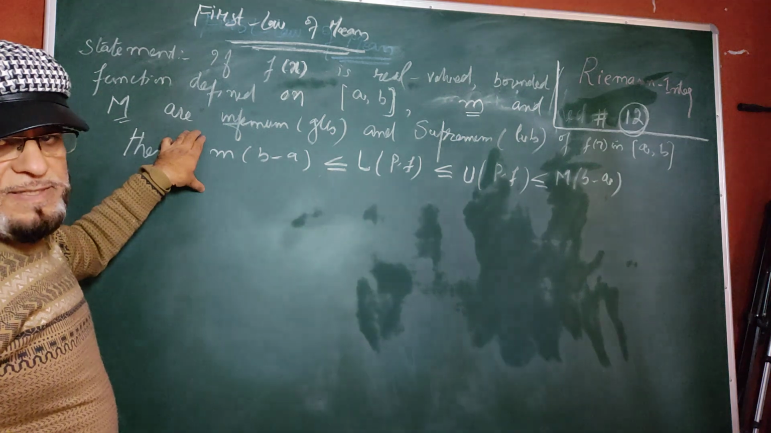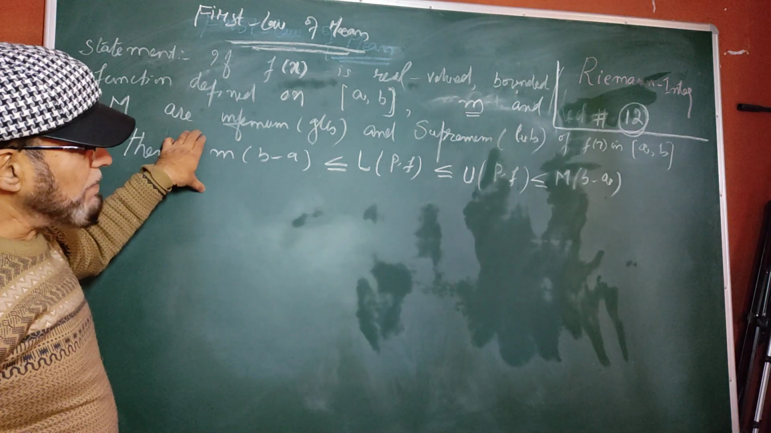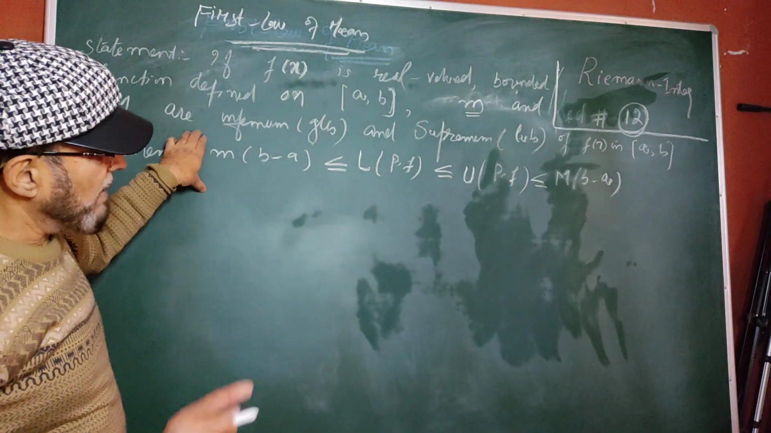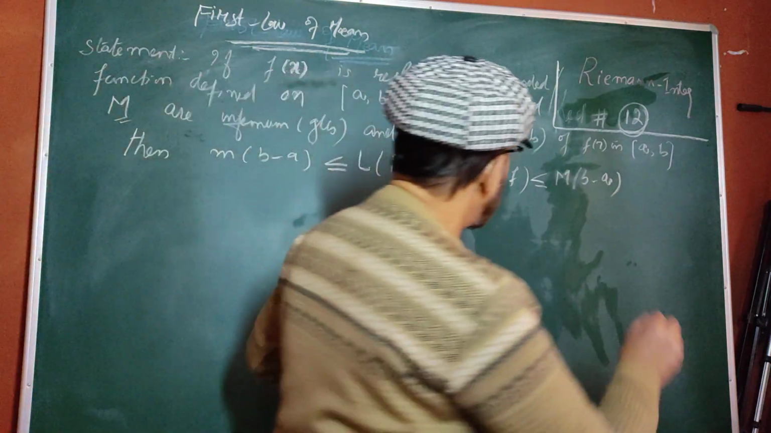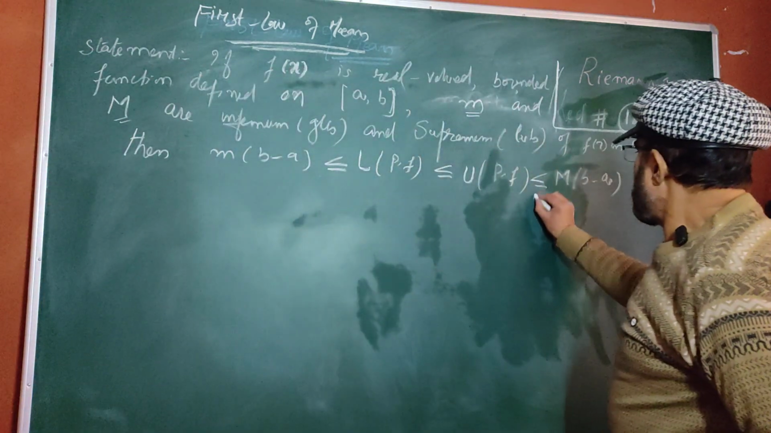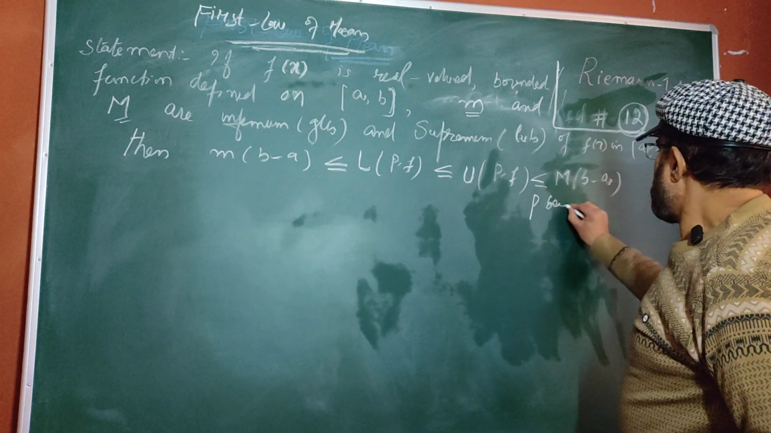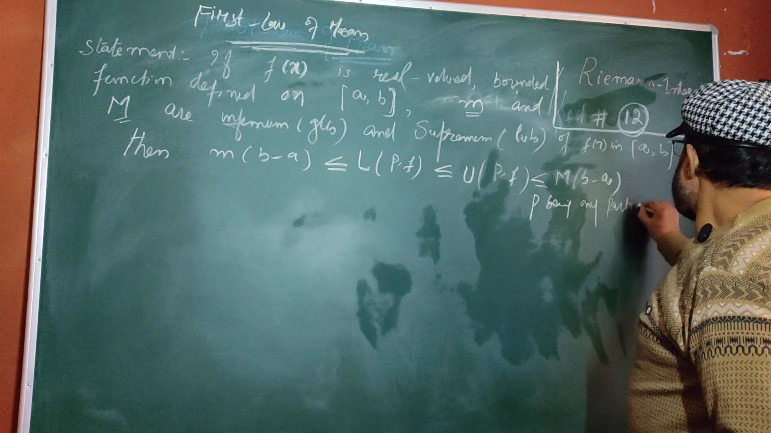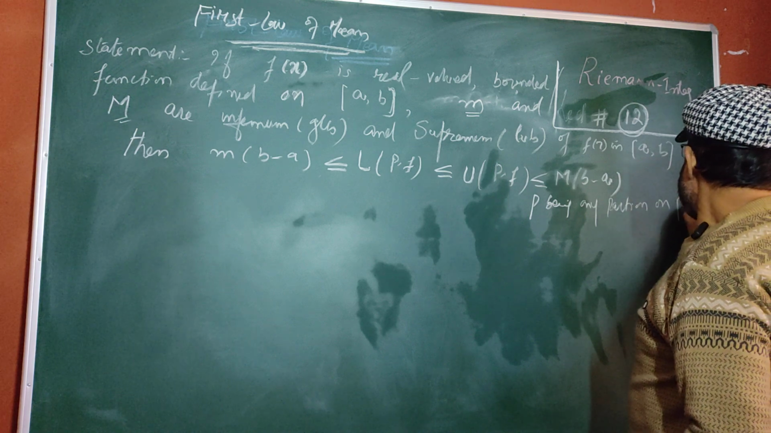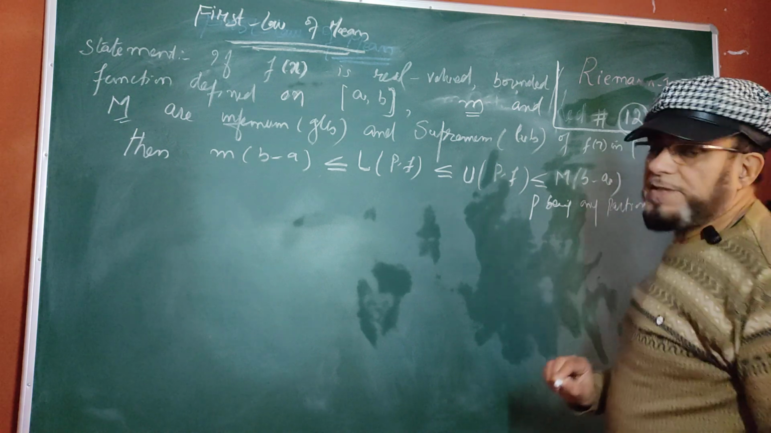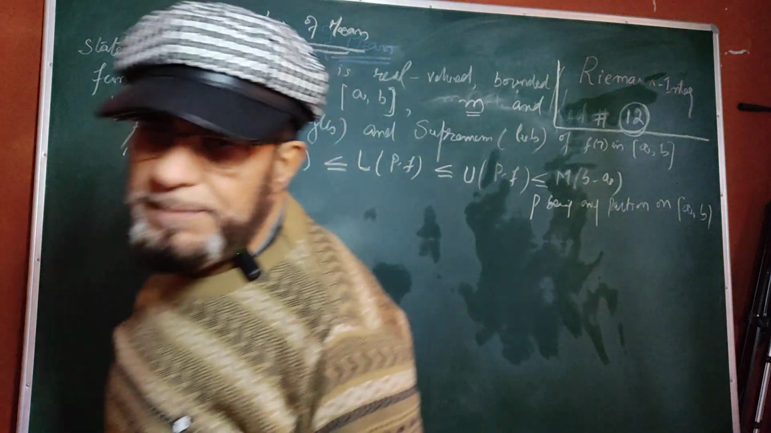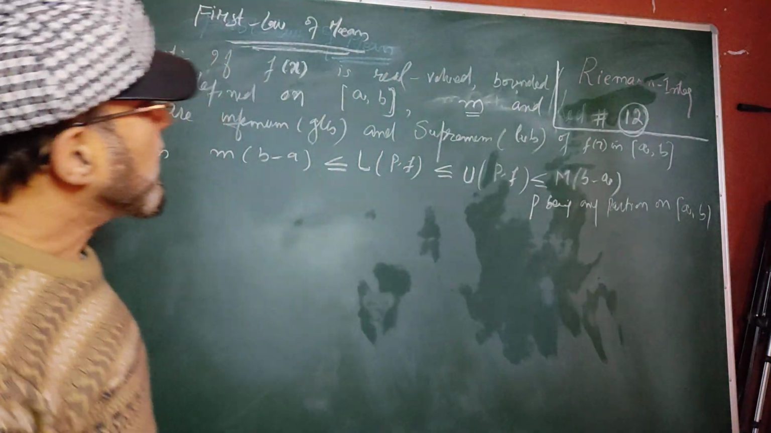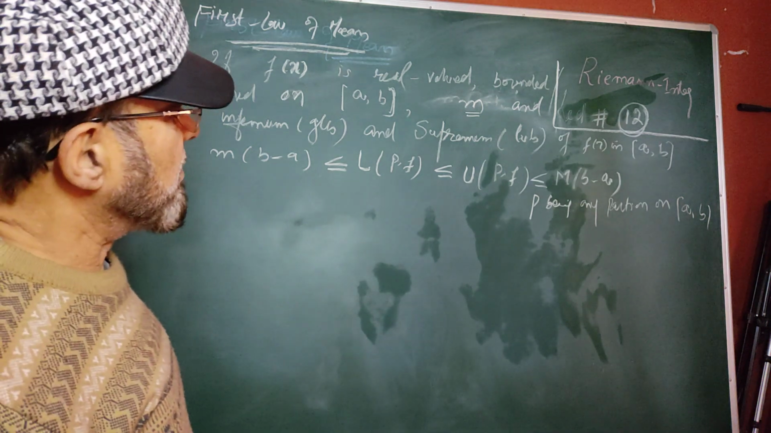Small m times (b minus a) is less or equal to L(P, f). It means lower Riemann sum on any partition. Yes, I have not mentioned P. P is any partition on closed interval [a, b]. You may pose a question here, where does this P come from? P is any partition. You may take partition P1, P2, P3, whatever you like. It is any partition on the closed interval [a, b].